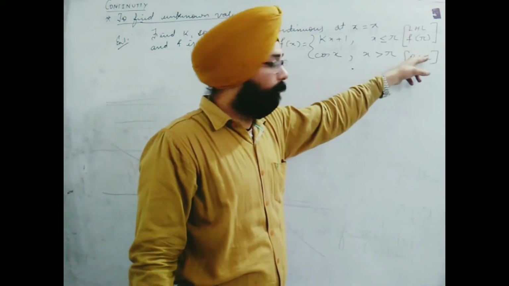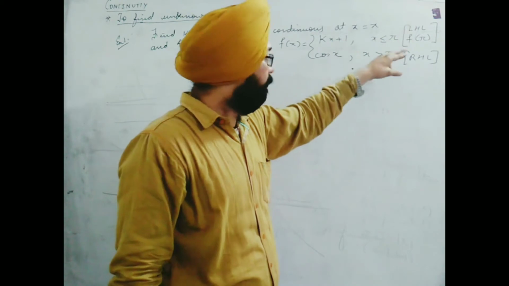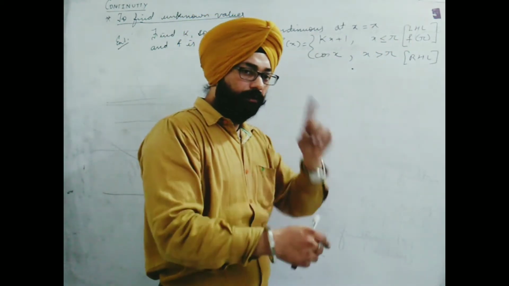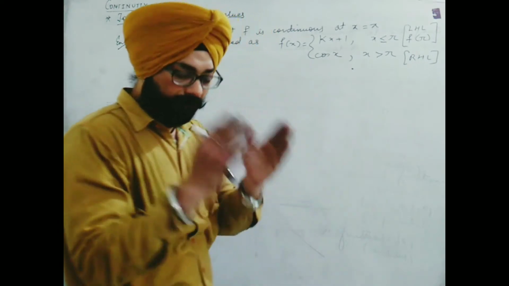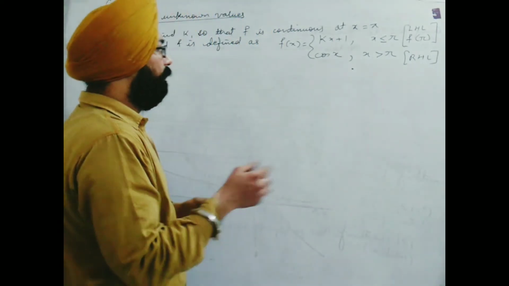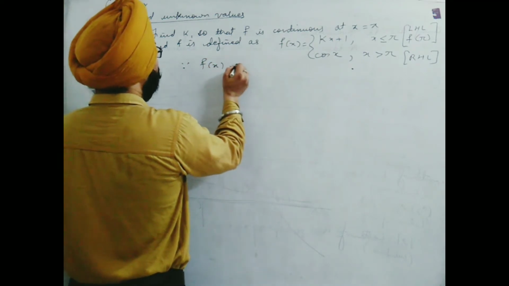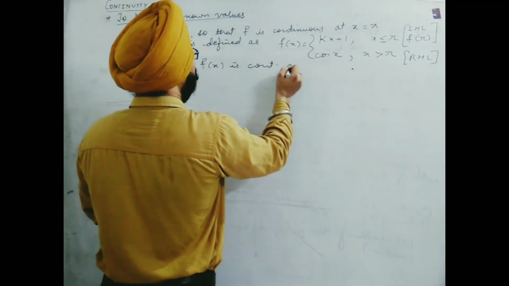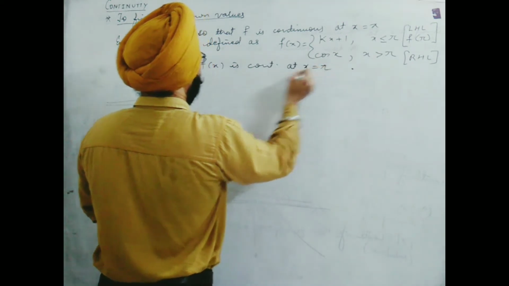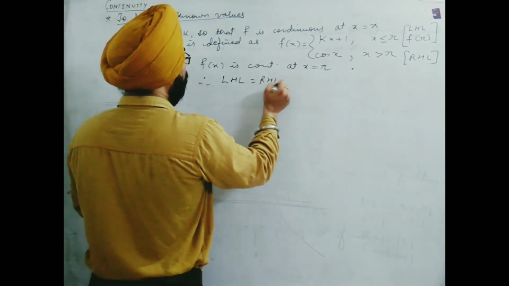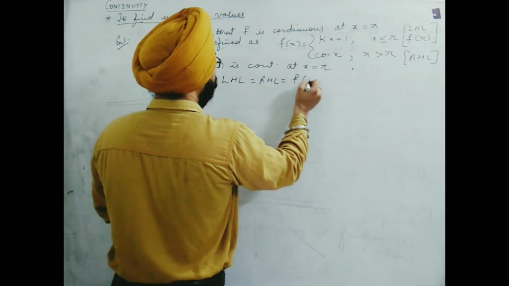But LHL and f of pi are contained in the same definition, so it will be better to consider one of them. Our target is to find k only. What we can do? We will say since fx is continuous at x equal to pi, therefore LHL is equal to RHL, and this is equal to f of pi.